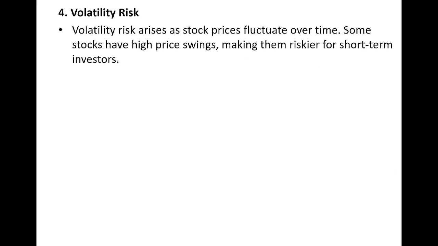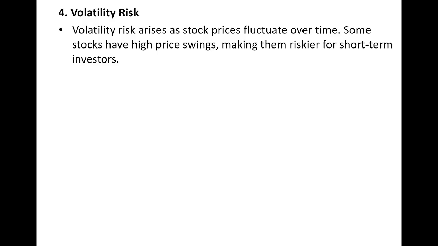And the fourth one is volatility risk. So we know what is the meaning of volatility, that is fluctuations in the share prices. So volatility risk arises as stock prices fluctuate over time. Stock prices will not remain constant. Definitely it will fluctuate because of the demand and supply. Some stocks have high price swings. Okay, they will go up, they will go down, they will go upward only, they will not come down at all. And some companies may not do like that.